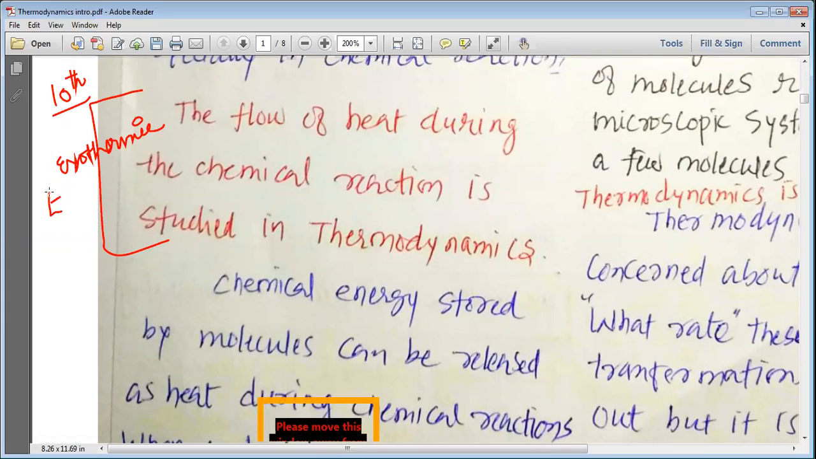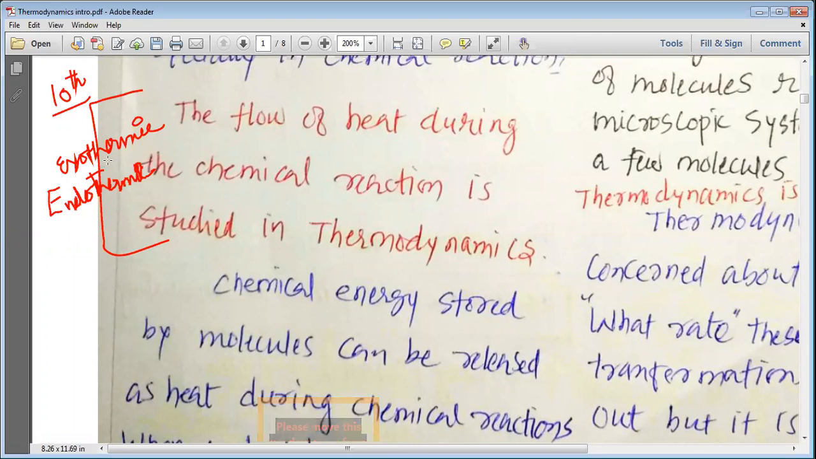Will you please tell me what is an exothermic reaction? Any one of you? The meaning of exothermic reaction, please. Dear student, I am asking you something.